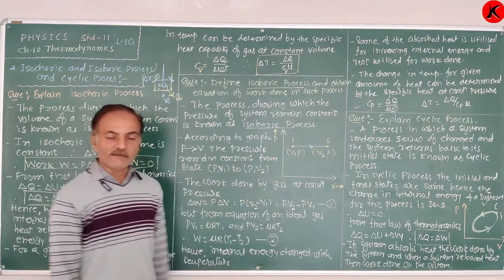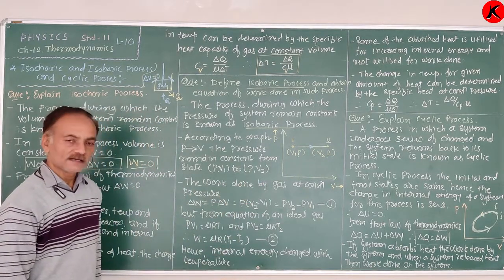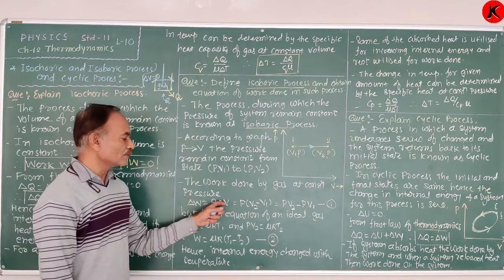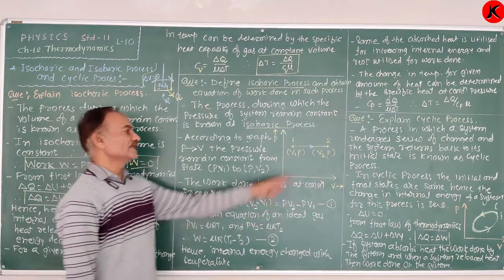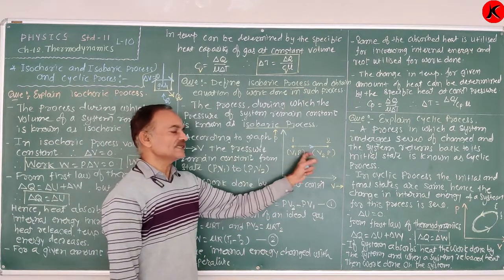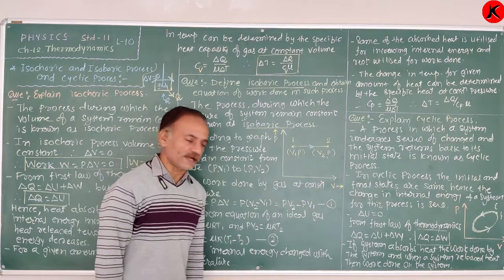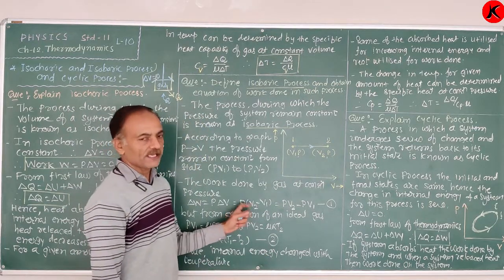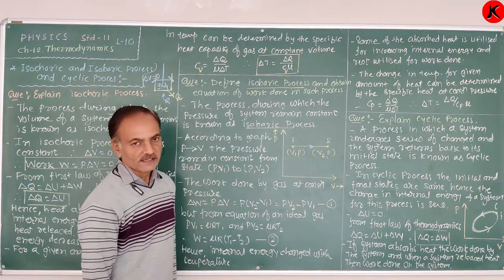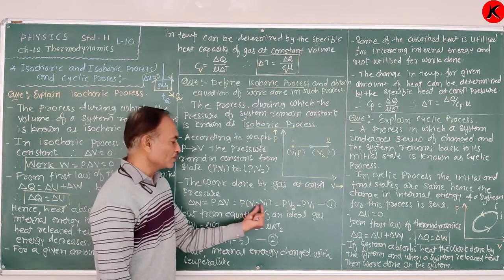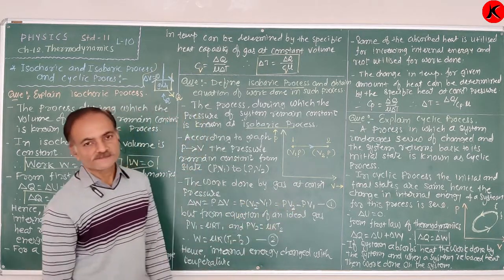Therefore, the work done by the gas at constant pressure, delta W, is equal to P delta V. So here P is constant, and the volume changes from the initial V1 to the final V2. Therefore, delta W is equal to P into V2 minus V1. Therefore, we can write it as P V2 minus P V1. This is equation 1.